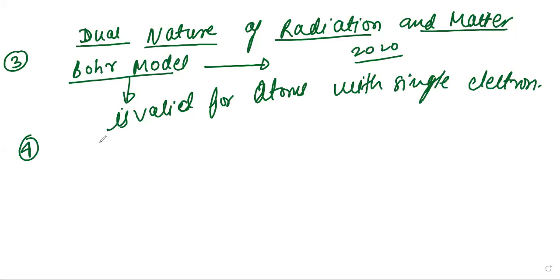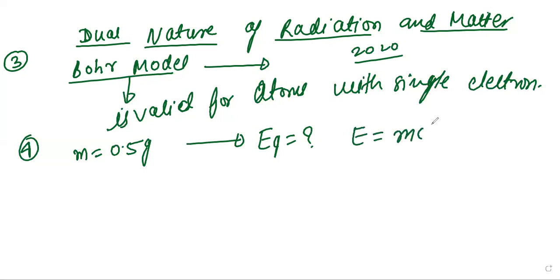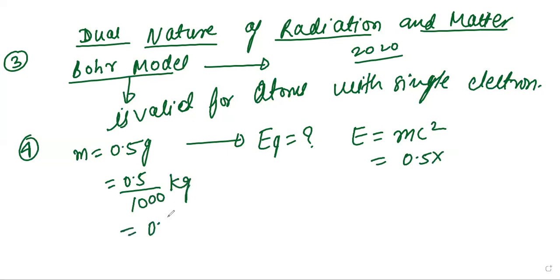Energy equivalent to 0.5 gram of substance. So the mass of the substance is given, m equal to 0.5 gram. We have to find the energy equivalent. What will be the energy associated with this mass? We know the energy formula E equal to mc square when it is related with mass. Mass we know, 0.5 gram, convert into kg: 0.5 divided by 1000, so it will be 0.5 into 10 raised to minus 3 kg.